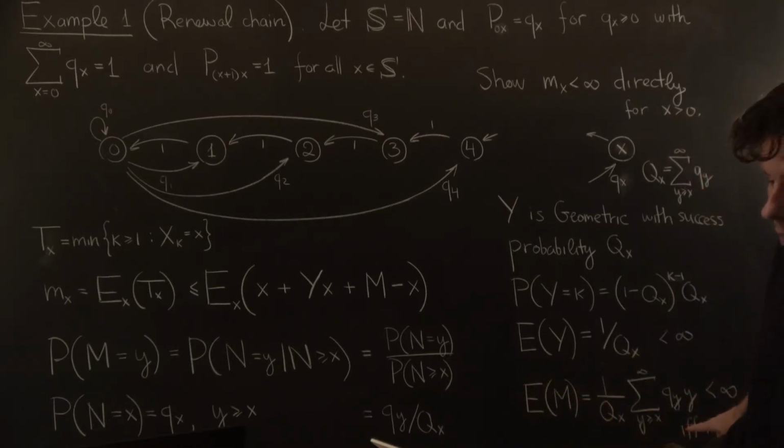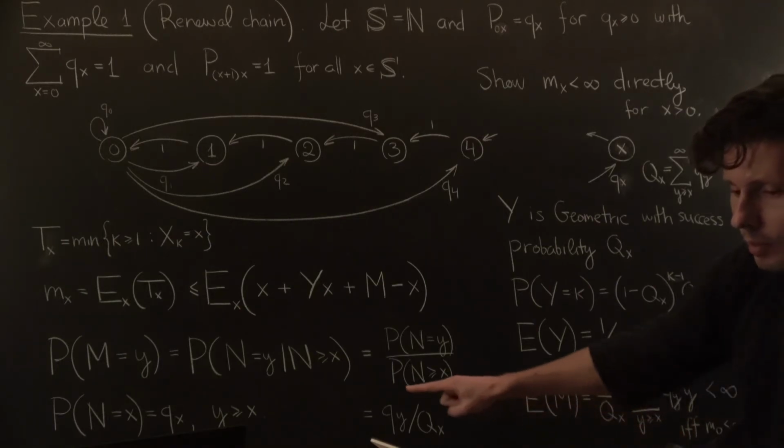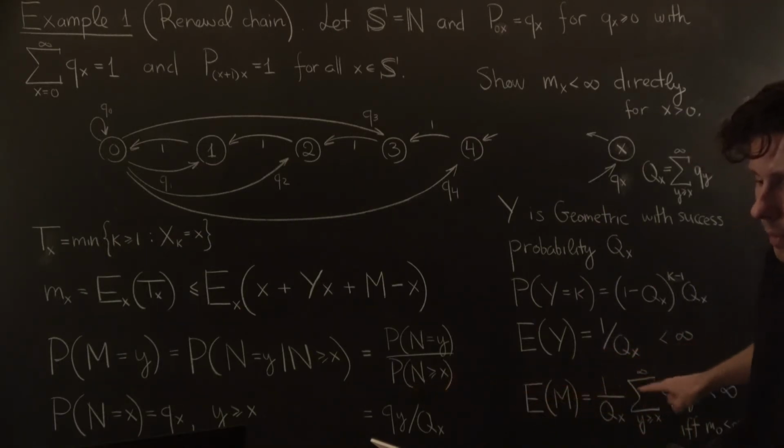And then you can easily compute the expectation, and it's equal to this sum right here. And here's something interesting that you notice. First of all, this is just the value of m times its probability. I left the big Qx out here and multiplied right through by the qy. That's the part that stays in the sum. And notice that what's interesting is that this is finite if and only if m naught is finite.